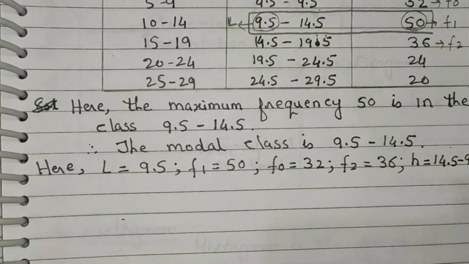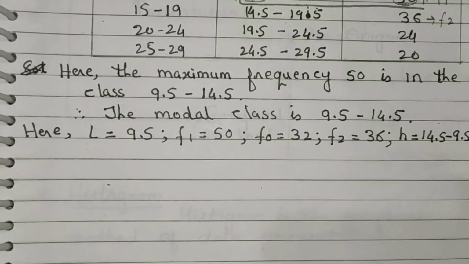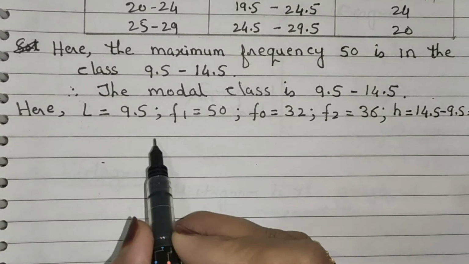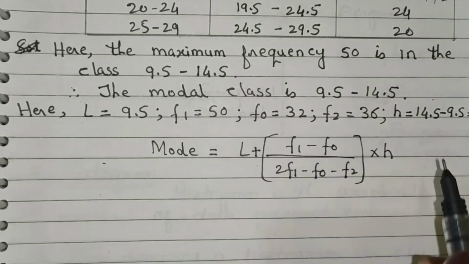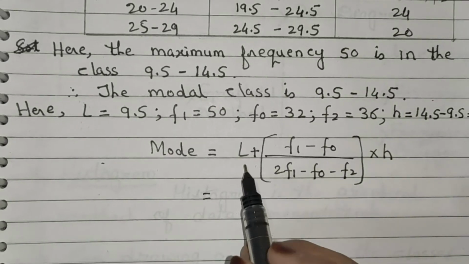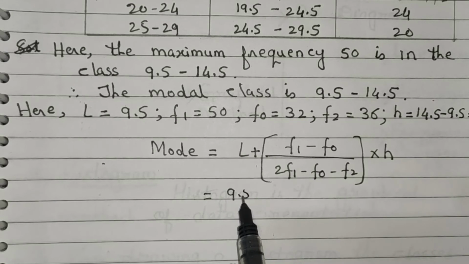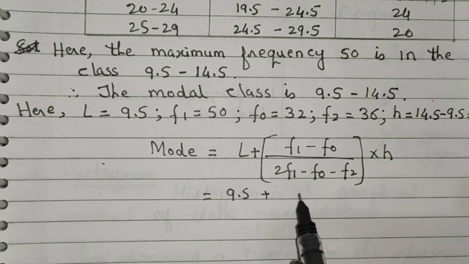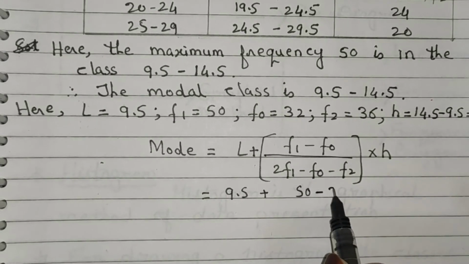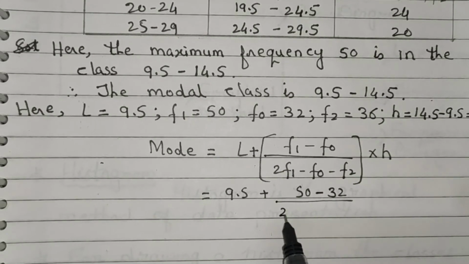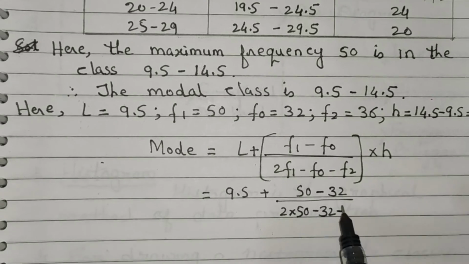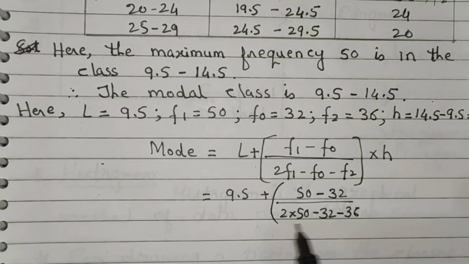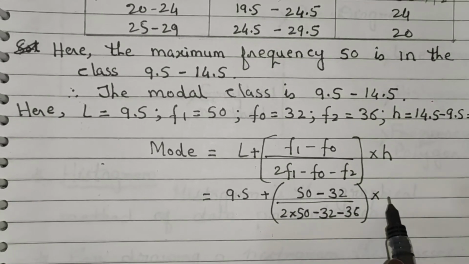Now apply the formula here. Mode is equal to, write down the formula. Now substituting all the values here, we get 9.5 plus F1 means 50 minus F0 32 upon 2 into 50 minus 32 minus F2 is 36 into H. Now the value of H is 5.